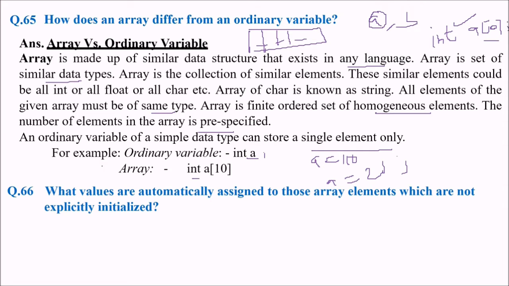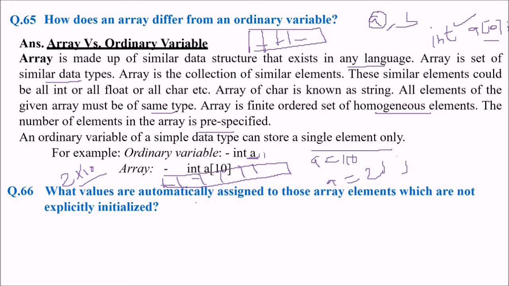While in an array, if you have written int a[10], then 10 contiguous places in the memory will be allocated for the values which are of integer type. Say an integer takes 2 bytes. So how much memory will be allocated to this? It will be 2 into 10, that is 20 bytes of memory. In the ordinary variable, only 2 bytes of memory will be allocated.